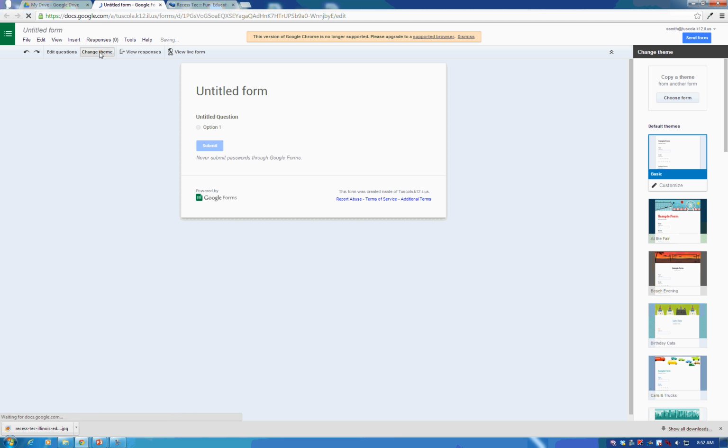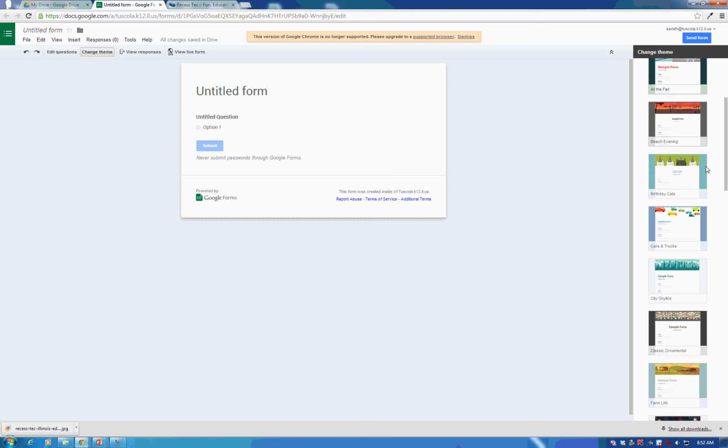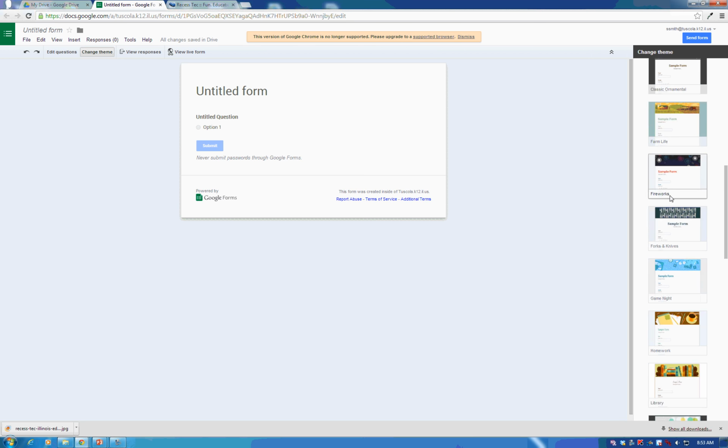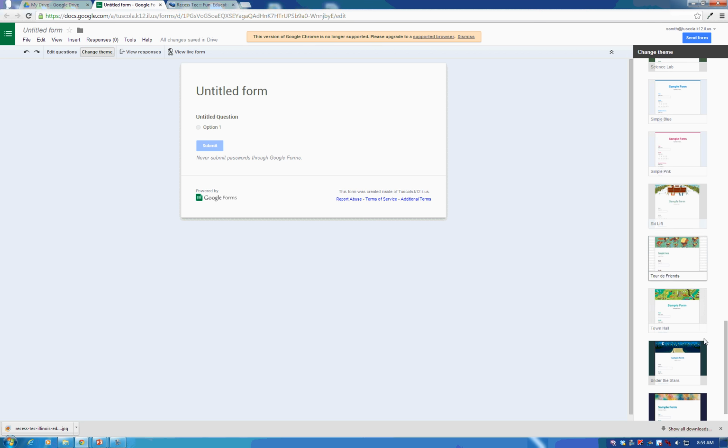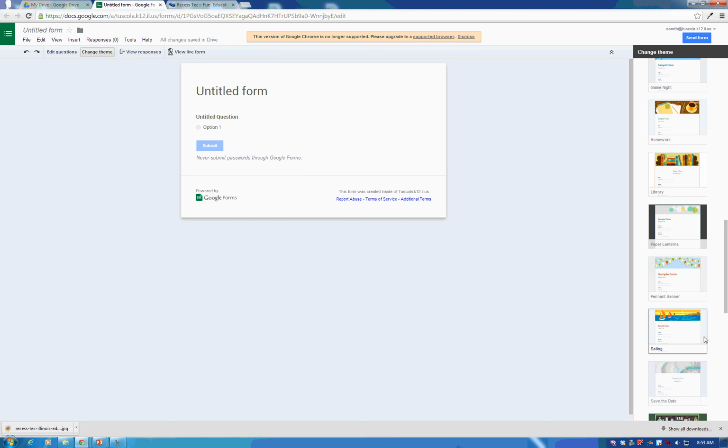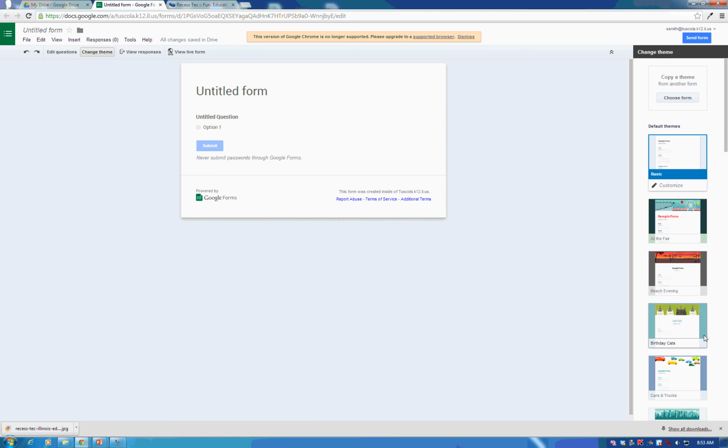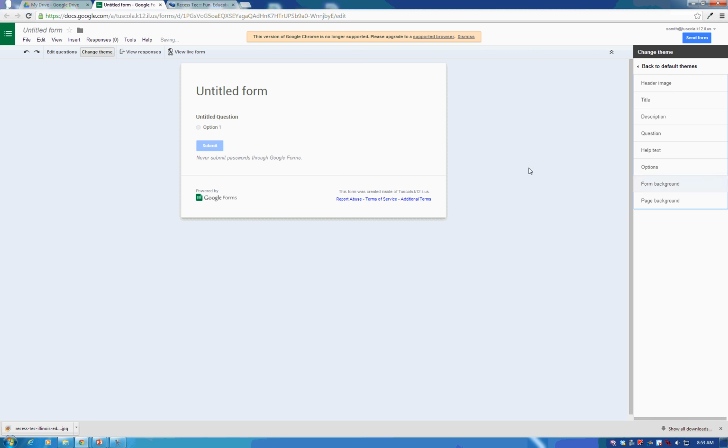So if you go to change theme, you can see that you can copy another theme from another form if maybe you have one that you really like to use over and over again. But you have all of these different options down here. Now, these actually look pretty good. I like a lot of them, but if I want to make it exactly what I want, I can use this very first basic one and hit the customize button to really make it exactly match my website or a specific theme of information that I'm gathering. So that's what I really, really like.